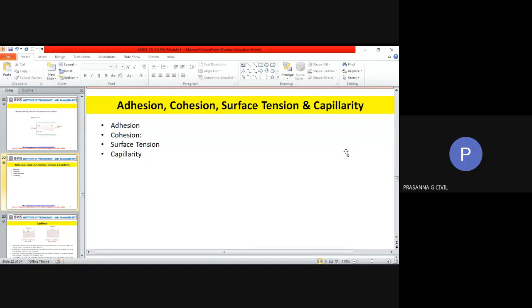Now, cohesive force. These are the intermolecular forces between molecules of the same substance. These are intermolecular forces which cause a tendency of a liquid to resist its separation. Okay, so the liquid tries to remain together. I will tell you very good examples of this. If you have a very smooth surface, imagine let us say our laminated table, okay, with a smooth laminate, and suddenly you spill water over that.